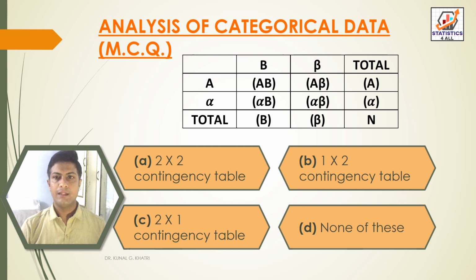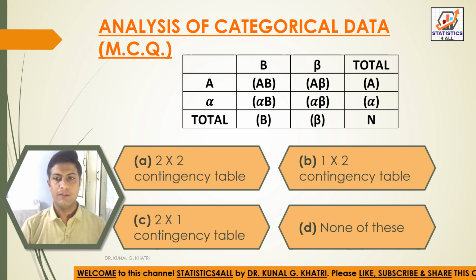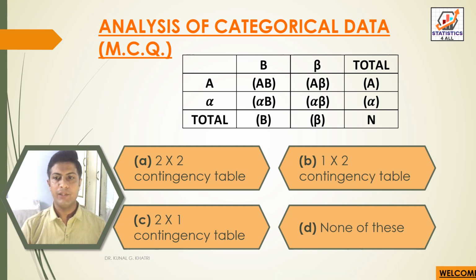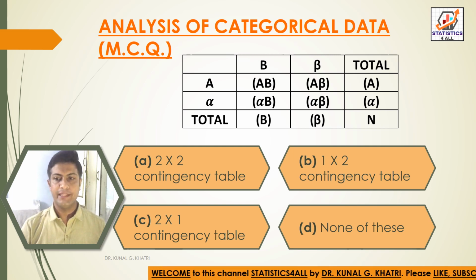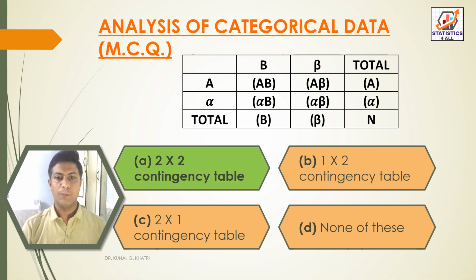A table is given here. We have to identify which table this is. Option A, 2 by 2 contingency table. Option B, 1 by 2 contingency table. Option C, 2 by 1 contingency table. And option D, none of these. So here we have answer option A, that is 2 by 2 contingency table.